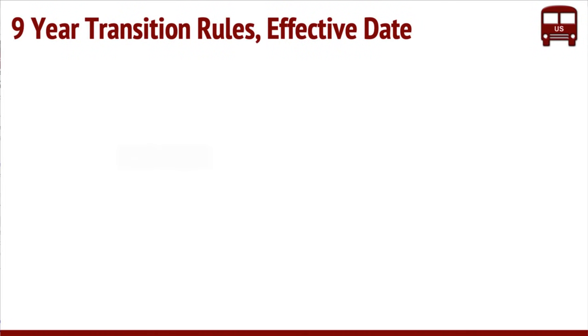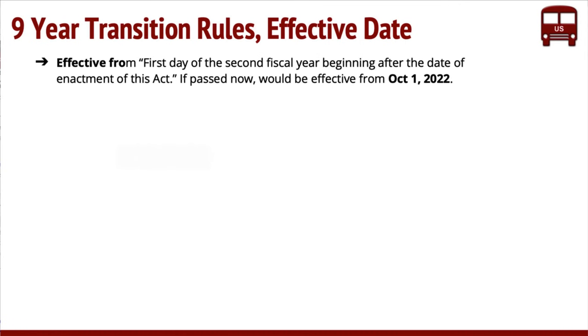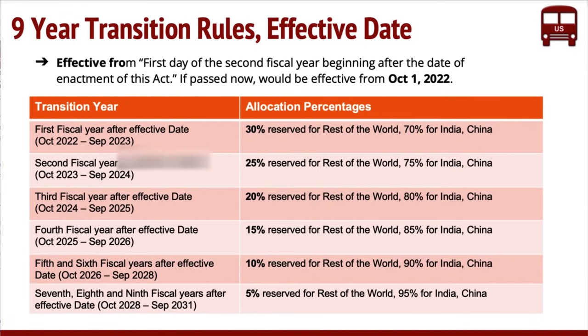So what they've done is, as part of the bill, they've also given some transition period and put some rules in place. And this is how it works, right? And also the effective date is the first day of the second fiscal year. Let's say it passed now, the first fiscal year would be starting from October 1st, 2021. And then the second one would be October 1st, 2022. So that's when it will start, so that's the effective date.